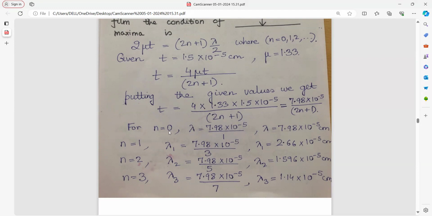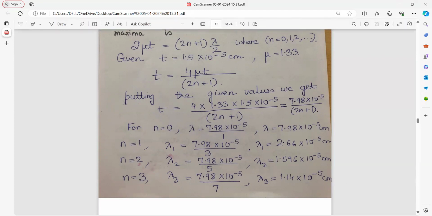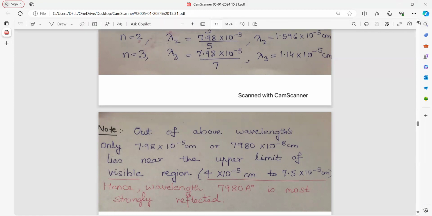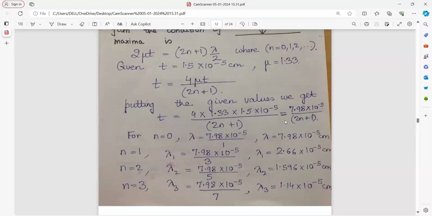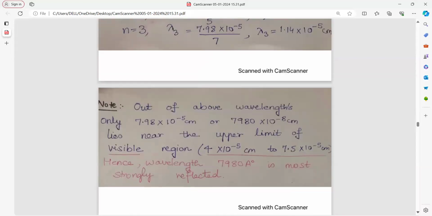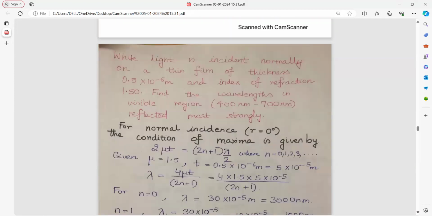Now for different values of n, we can see the answer and we know that our visible range lies in the region of 4800 to 7800 angstrom or approximately 4 into 10 to the power of minus 5 centimeter to 7.5 into 10 to the power of minus 5 centimeter. So out of all these given wavelengths, only these two, the 7 one and this, lies near the upper limit of the visible spectra. Hence, this is most strongly reflected.